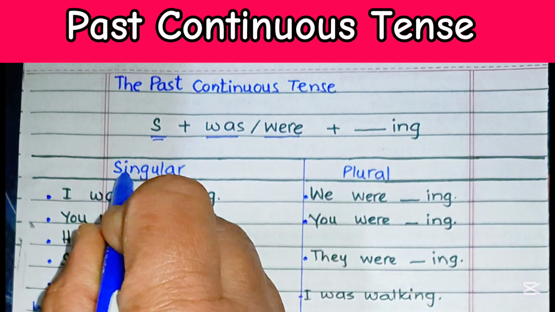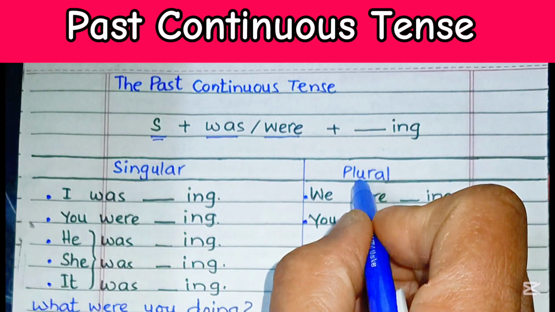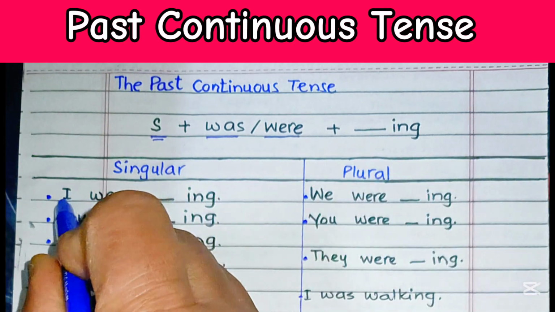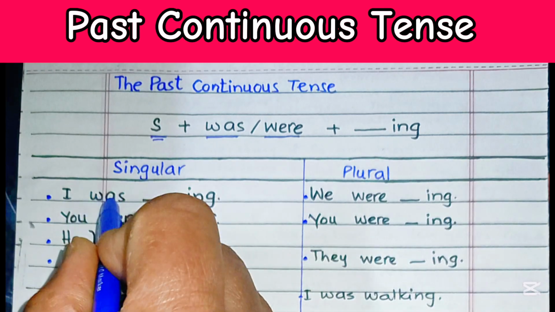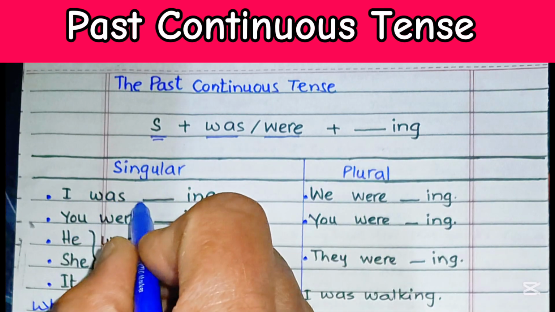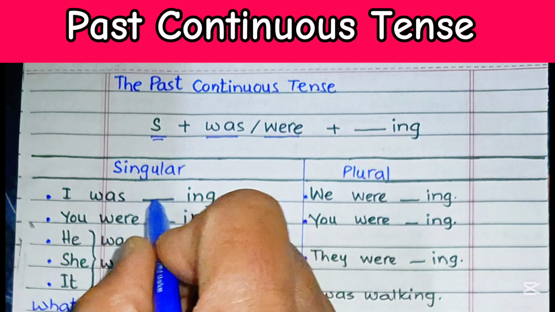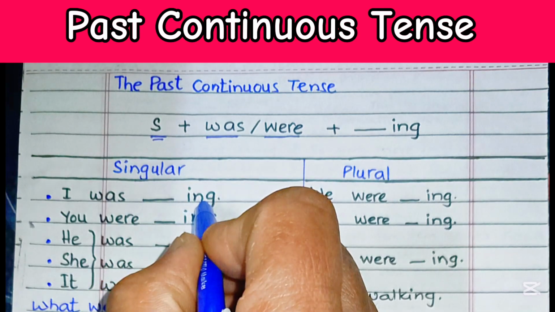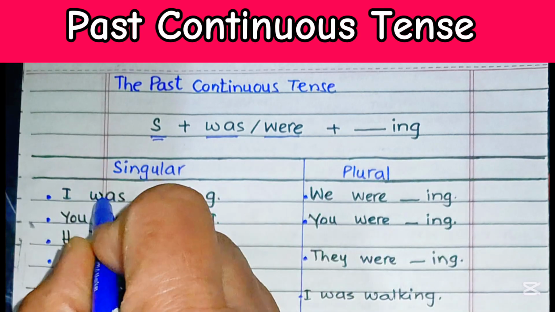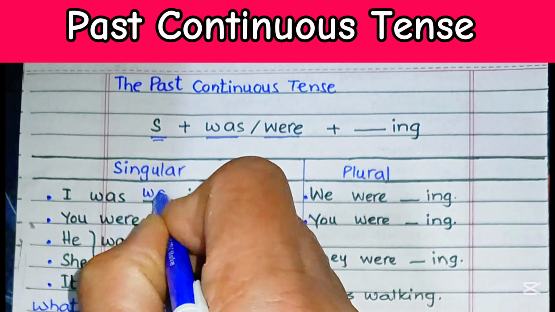Let's look at the singular and plural subject based sentences over here. I was, and then the main verb with ing ending goes here. I was walking.